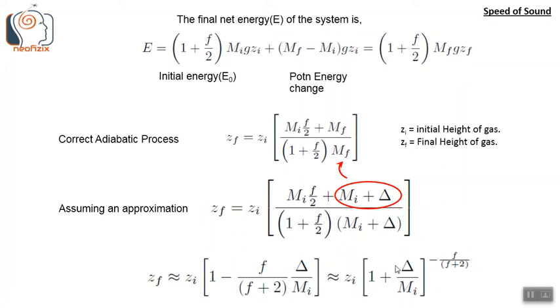And again, using the approximation, usually we are used to the reverse approximation. So if there is this term 1 plus del by mi to the power of something where del is very small, we just multiply this exponent with the term del by mi. We are doing the reverse of this. So if del is very small, we can also use this approximation that zf is nearly equal to zi into 1 plus del by mi to the power of minus f by f plus 2.